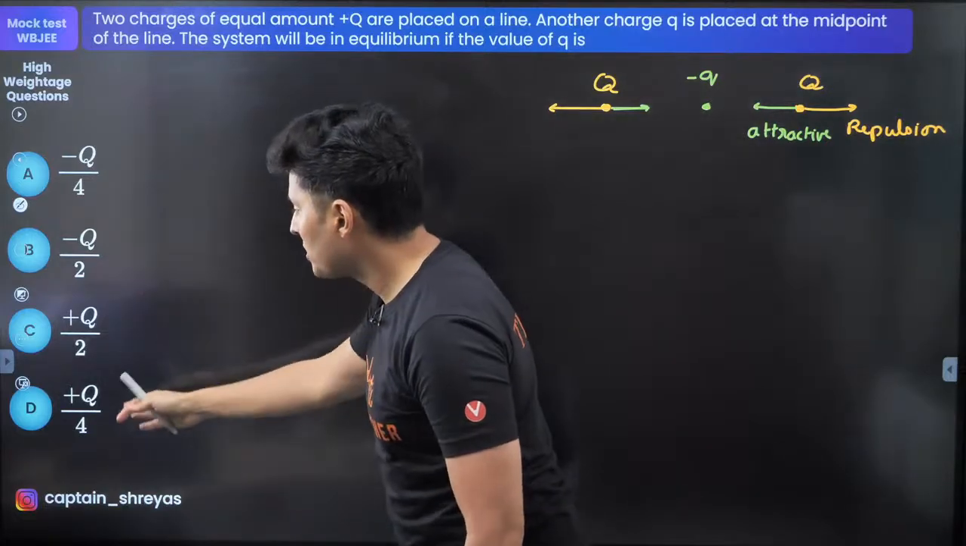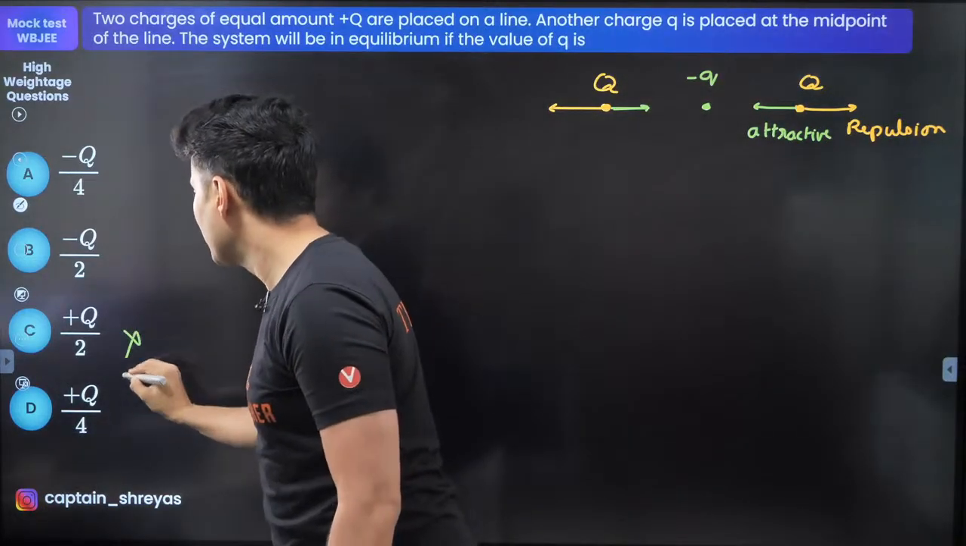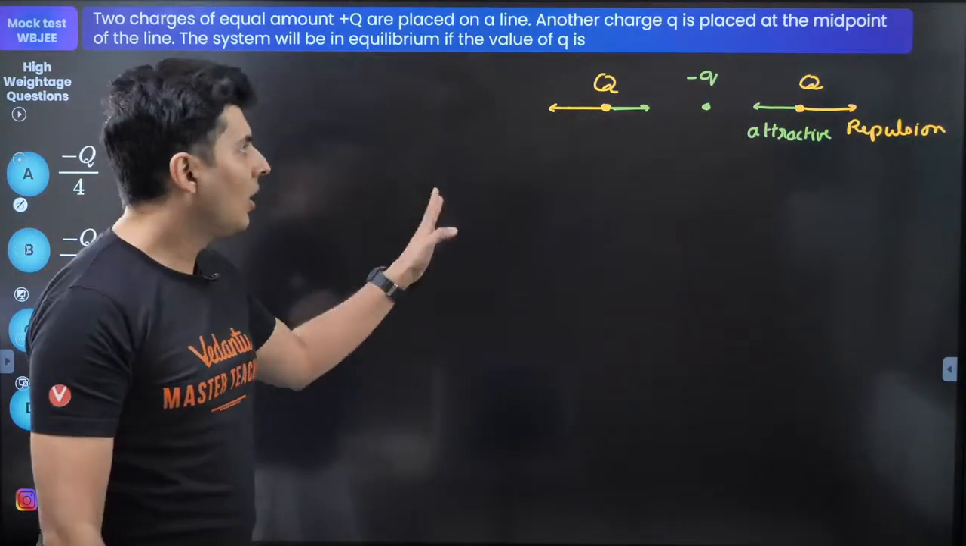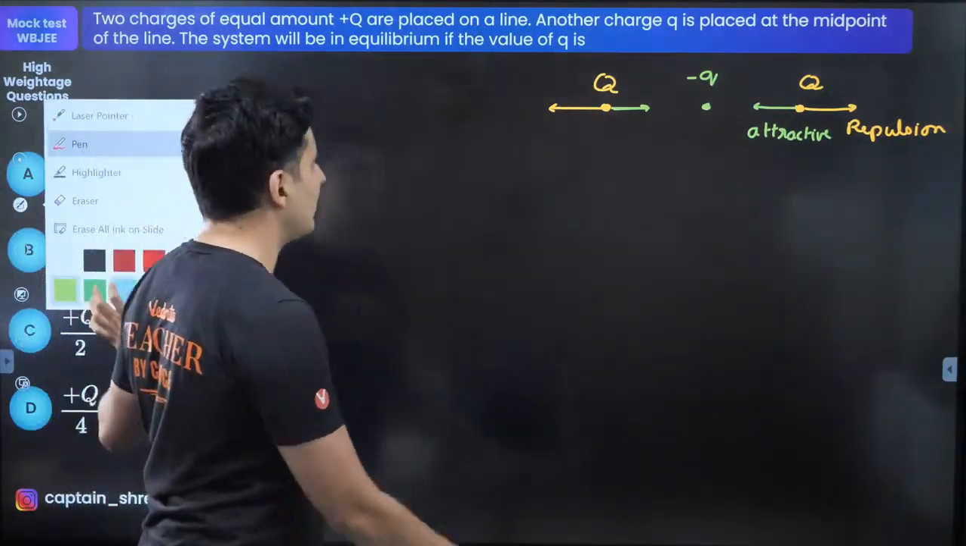So if you see all the options, only the negative one will be correct. C and D will obviously be wrong. C and D have gone out of the question. Alright, now you just assume the distances and you will get the answer.